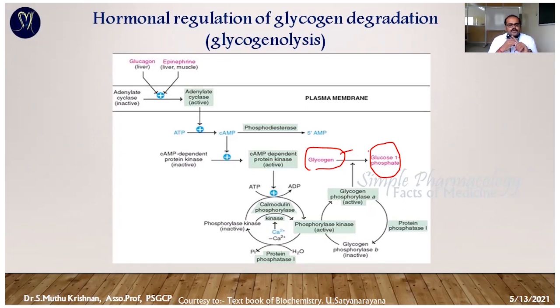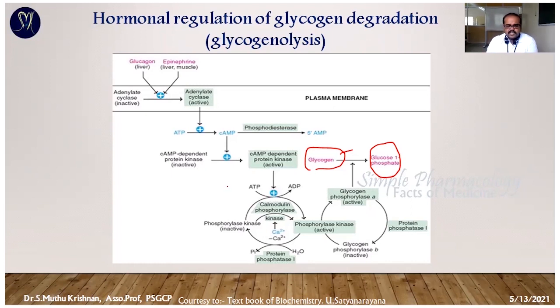One is it's going to inhibit the glycogenesis process, that means glucose conversion into glycogen. That step has been blocked, which means the glucose is available as free. The second step is it's going to promote the breakdown of glycogen. So the glycogen is going to break down, which means it's going to produce more glucose. That is the second step. So this picture is going to represent that step.